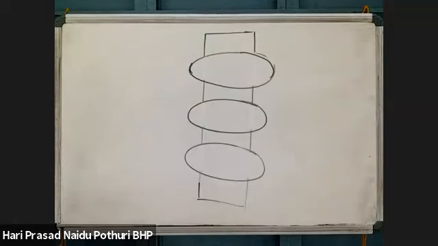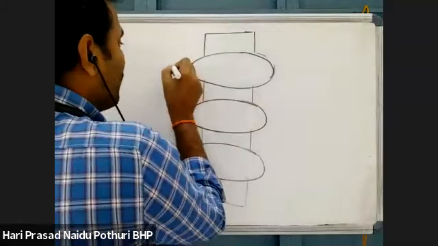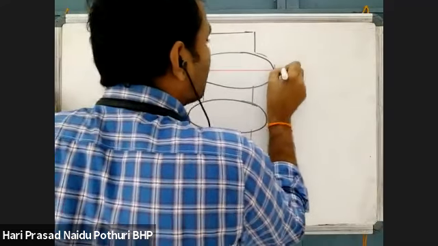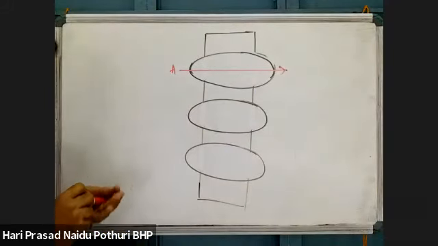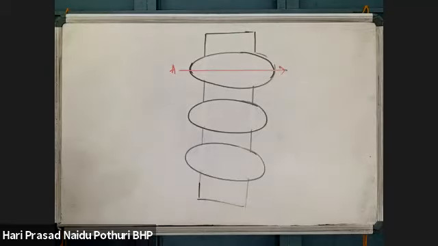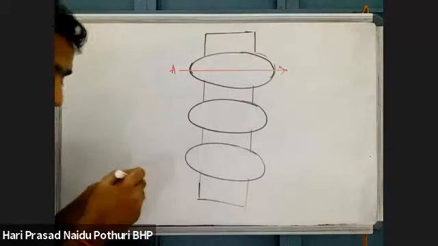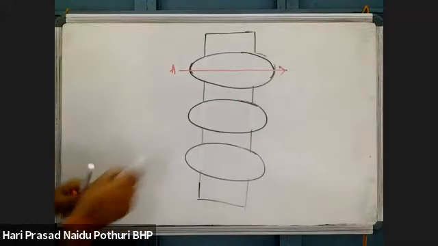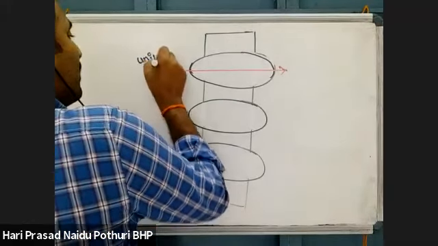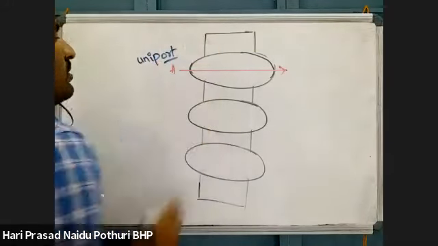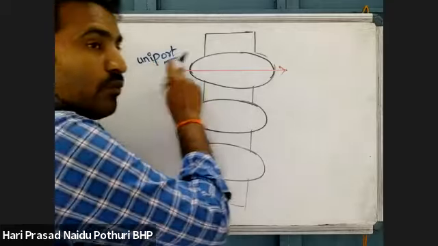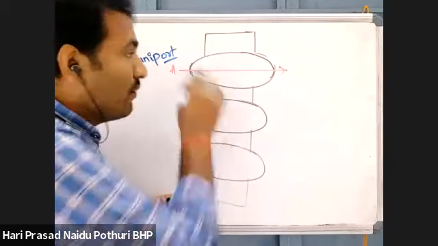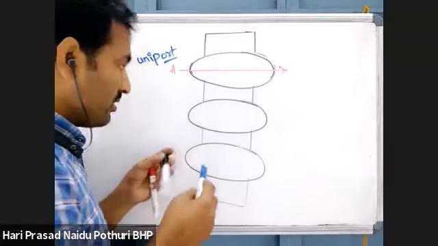If a carrier protein is allowing transport of only a single substance, only one substance in only one direction, then that carrier protein or movement is called uniport transport. Uniport means only one side movement, one direction, from one side to another side, single directional movement.